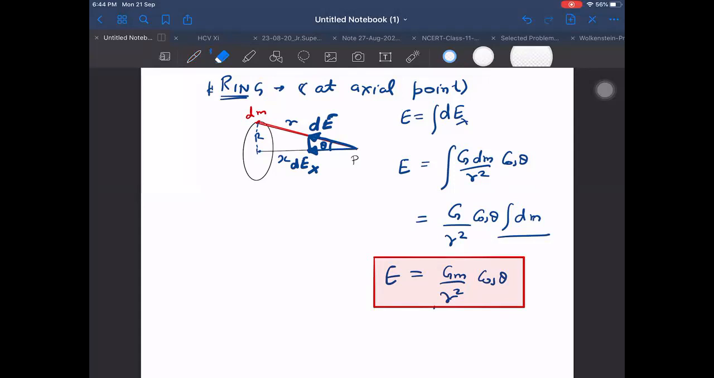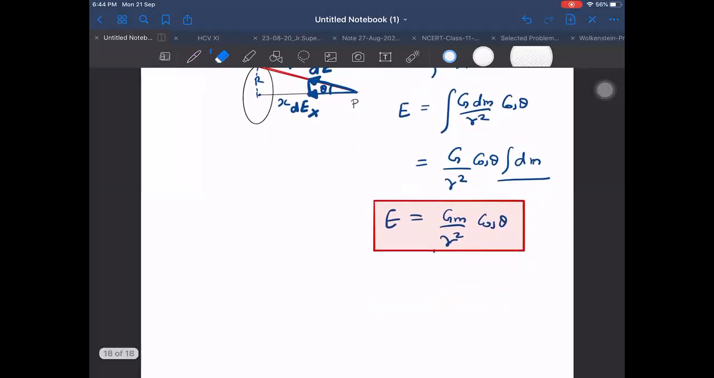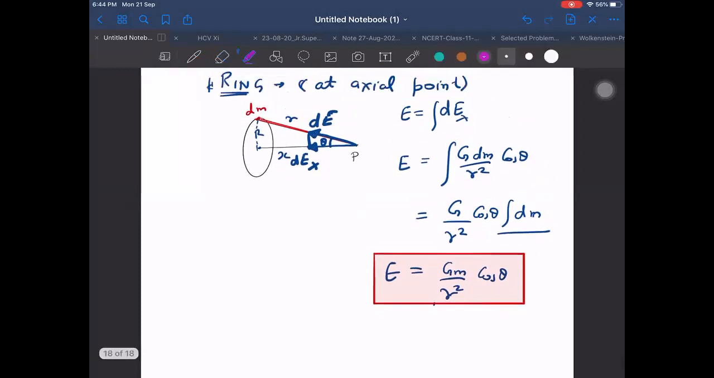So this mass will be... because we are not writing in terms of lambda or in terms of rho, we are not taking any such term outside. We are just integrating dm. Whether it is uniform or not doesn't matter. It matters only while finding out the net field.